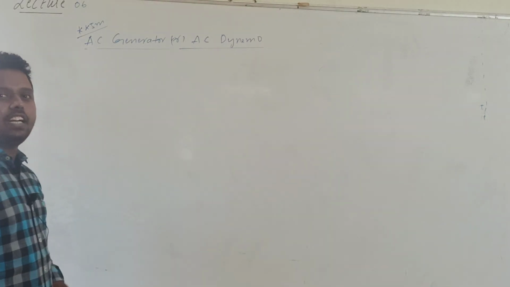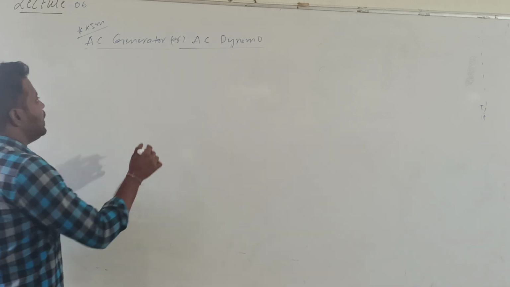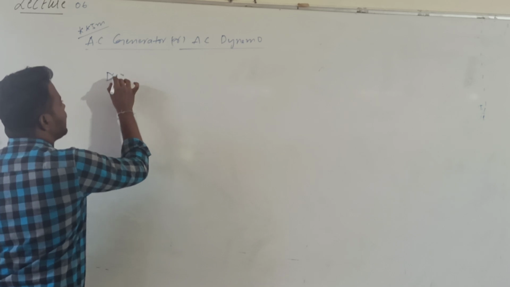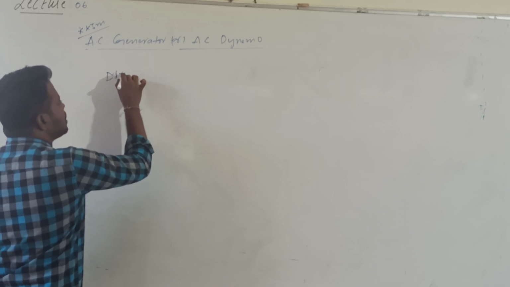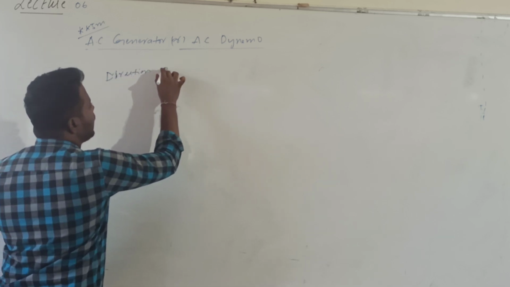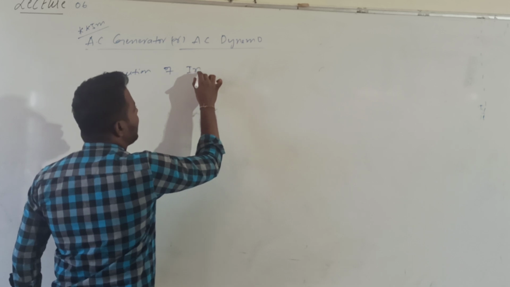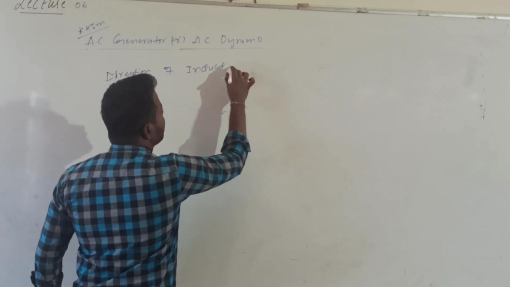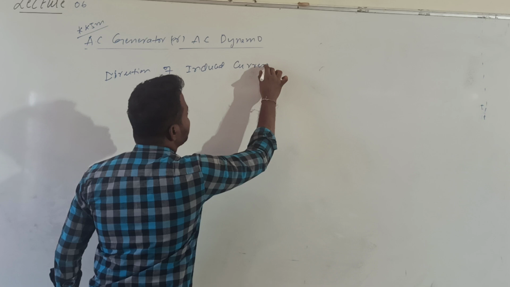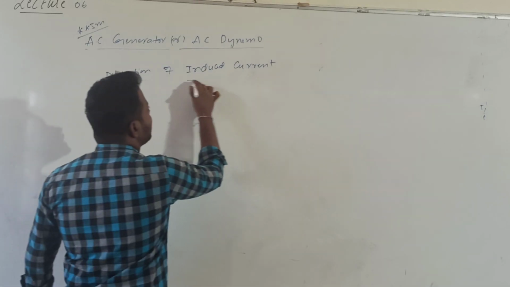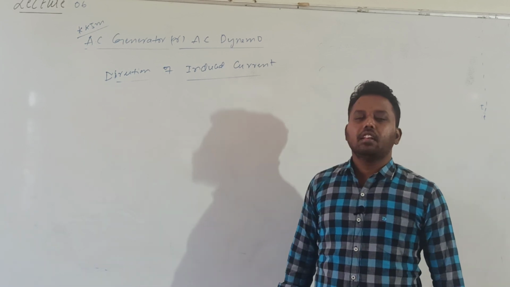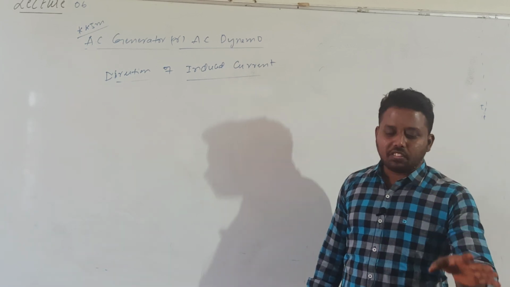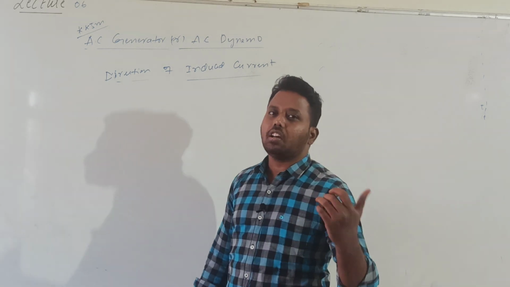So what is AC generator? Before discussing this, let us see how the direction of induced current can be calculated in a coil. The induced current direction will be given by which rule? According to Lenz law, the direction of the induced EMF will be opposite to the cause.